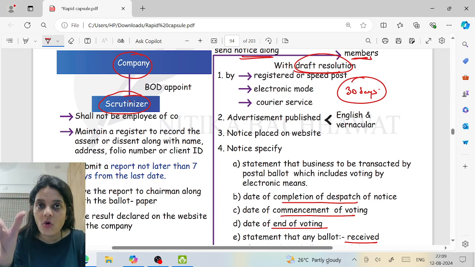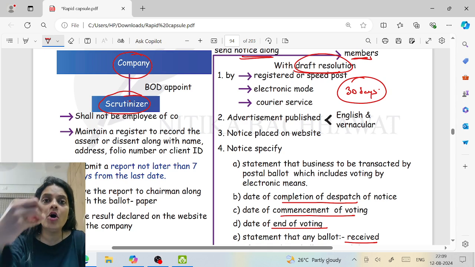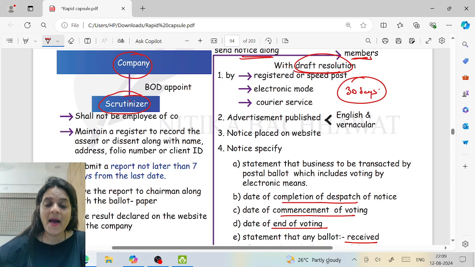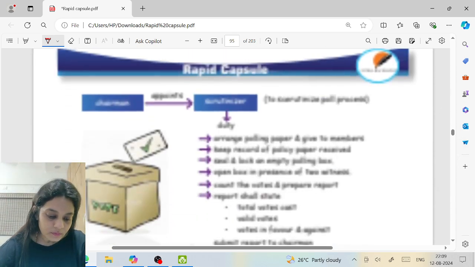After the 30 days are over, no voting will be taken. In the next 7 days, he will prepare a report and give it to the chairman. He will also hand over all of these postal ballots, the notes he had made, and the records he had made back to the company. Right?